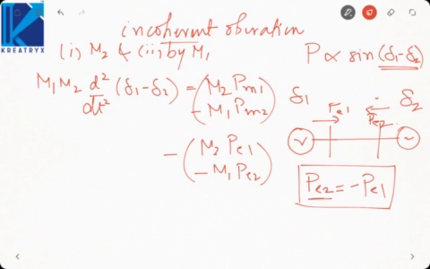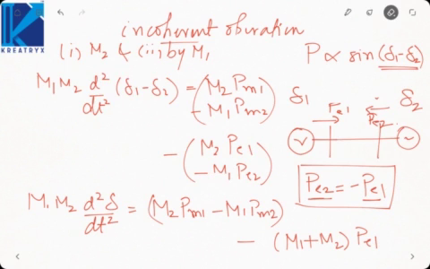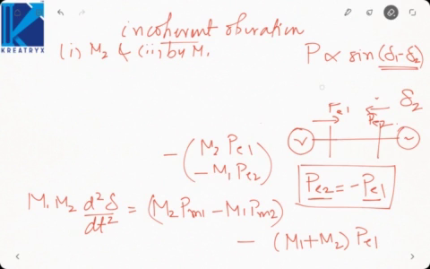Now we can write for a lossless system Pe2 is equal to minus Pe1. So it will be M1 M2 d square delta, where we call delta 1 minus delta 2 as delta, equal to M2 Pm1 minus M1 Pm2 minus M1 plus M2 times Pe1. Now divide both sides by M1 plus M2.